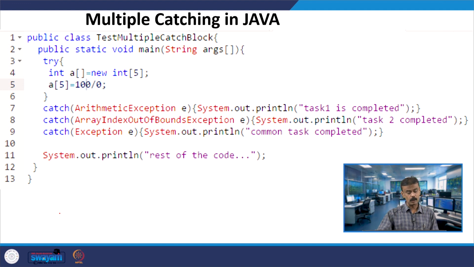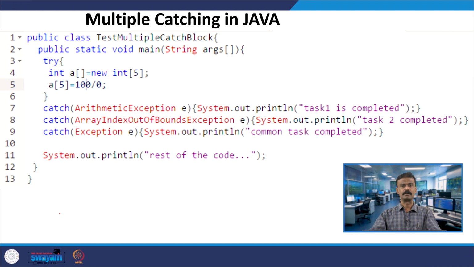Here you can look: arithmetic exception is at the top, next array index out of bounds, and then exception. There is a hierarchy, so arithmetic exception goes on top because it is like a superclass and the rest are subclasses. Some of you may say that line number 7 and line number 8 will both be executed, for 100 by 0 and a of 5, but that is not the case.